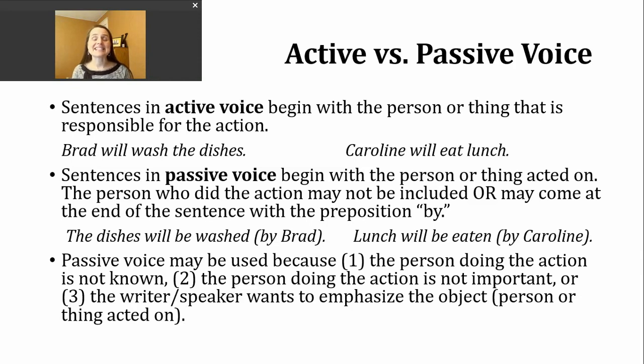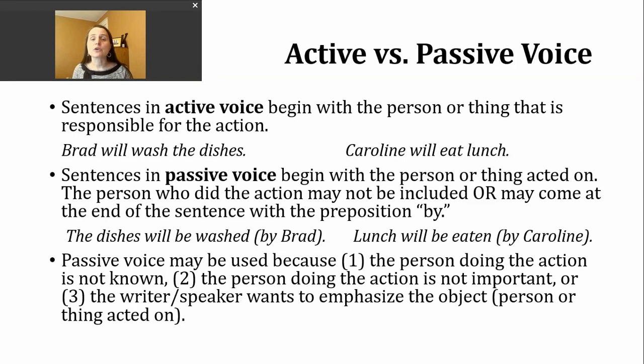Caroline will eat lunch. Okay, so in both of those sentences, they're starting with the person who is responsible for the action. Brad is responsible for washing. Caroline is responsible for eating. Sentences in the passive voice, though, are going to begin with the person or the thing that is acted on or that receives the action.